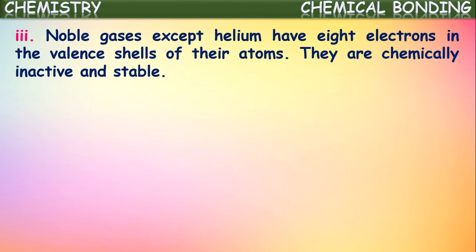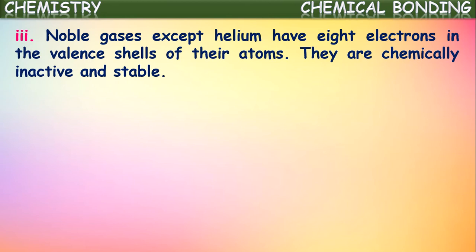Out of these, on the extreme right side, the 18th column in the periodic table contains noble gases. These noble gases, except helium, have 8 electrons in the valence shell of their atoms. So they are chemically inactive and exist with more stability. As all these elements have 8 electrons in their outermost shell, they are more stable and least reactive, chemically inactive, we can say.